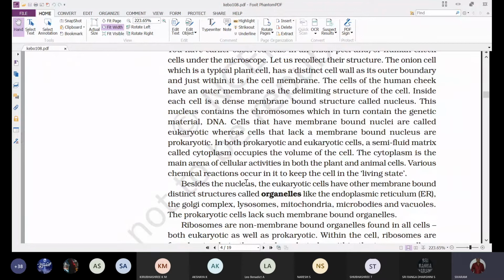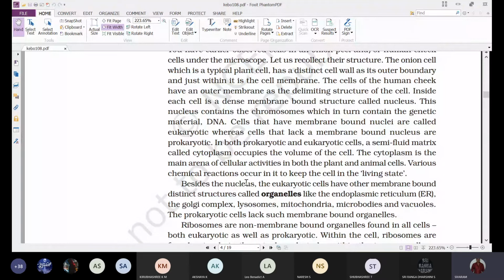And next, various chemical reactions occur in it to keep the cell in the living state. So already we said, if a cell has to be in living condition, it has to undergo continuous metabolism. To undergo this metabolism, they have to undergo certain chemical reactions, and all these chemical reactions will occur in the cytoplasm.